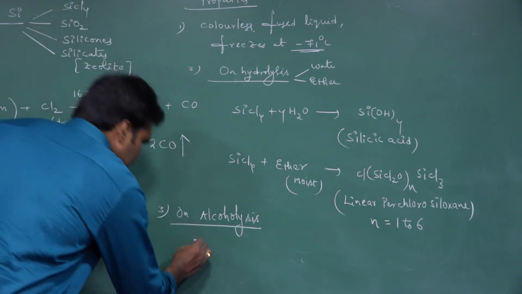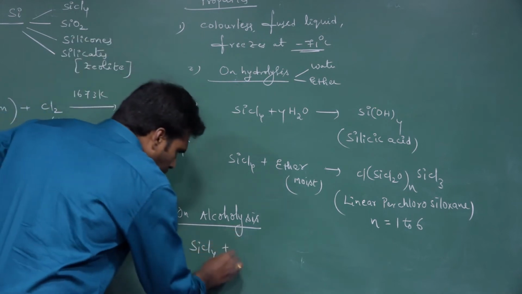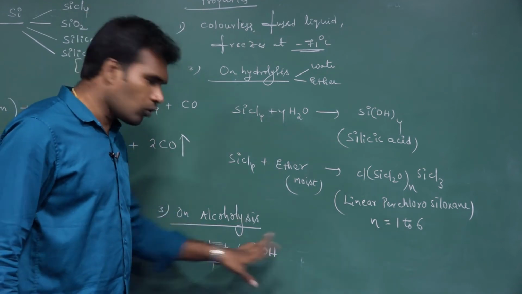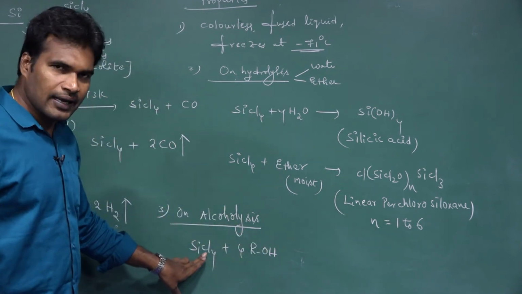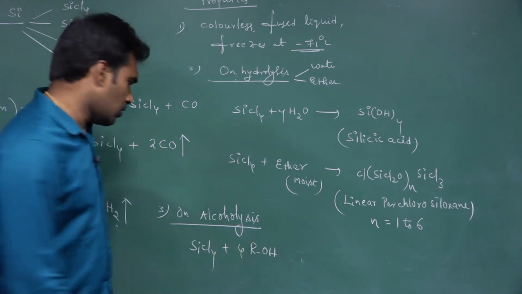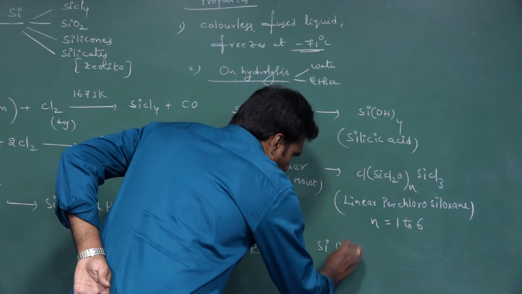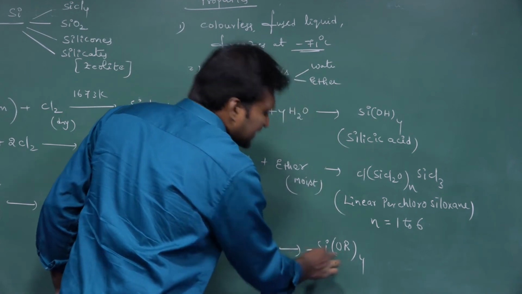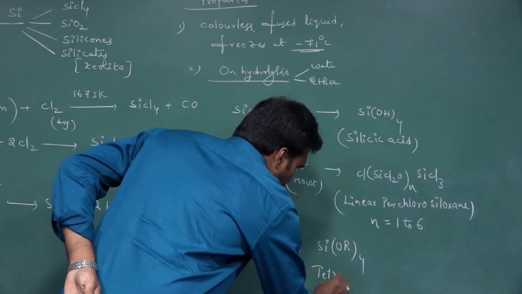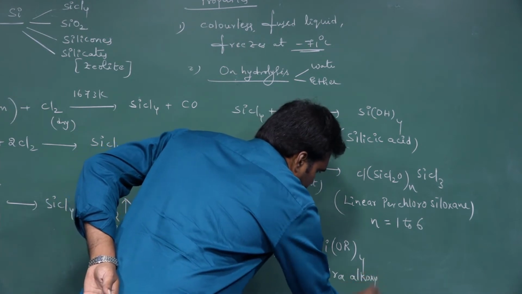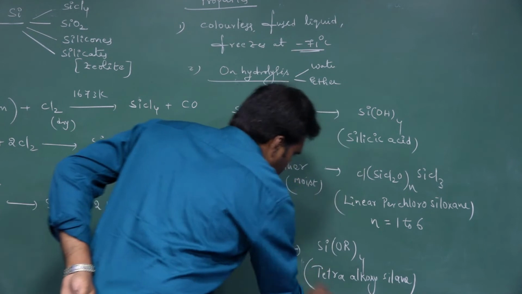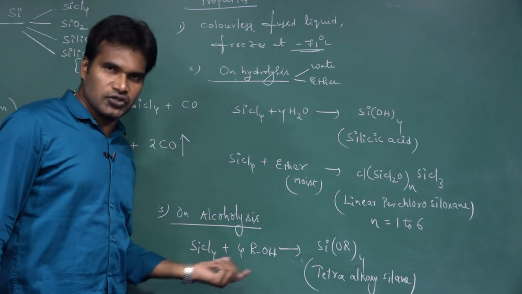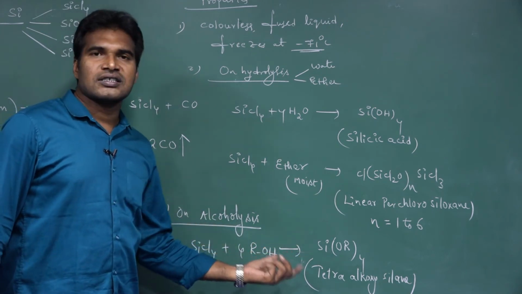So here I am writing SiCl4 on treatment with ROH. What do you mean by ROH? Alcohols. 4 moles I have used. So all 4 chloride ions are replaced by 4 alkoxide ions. We get Si(OR)4. What is the name of this one? Tetra alkoxysilane. So on alcoholysis, silicon tetrachloride undergoes a substitution reaction and we get tetra alkoxysilanes.